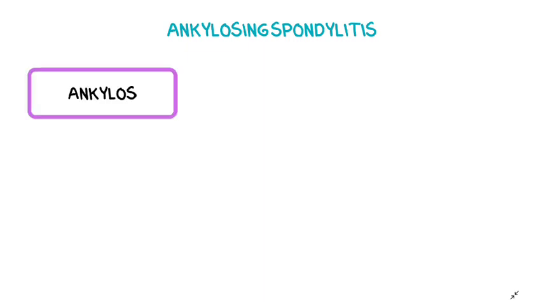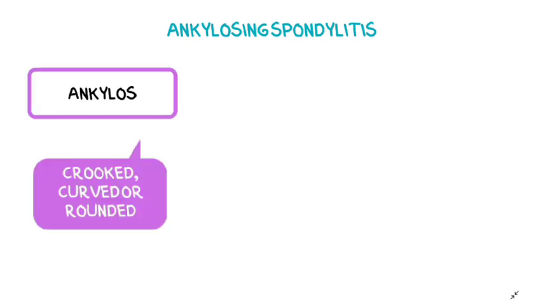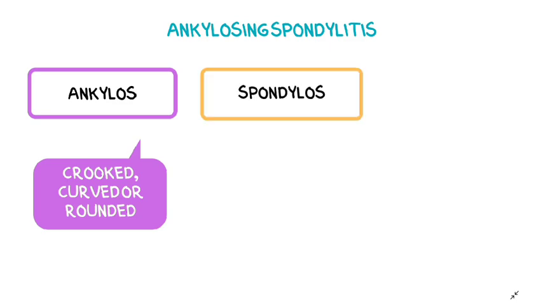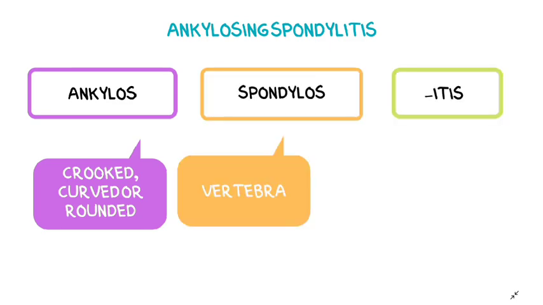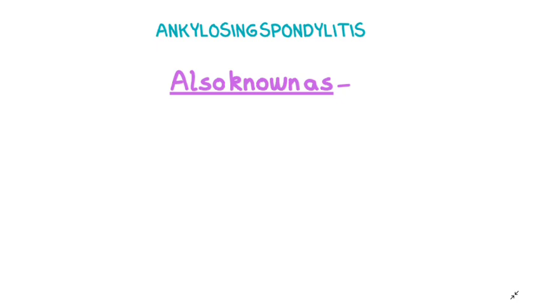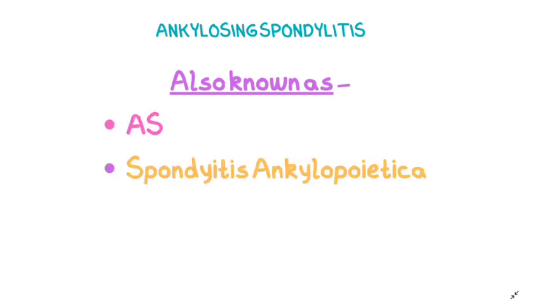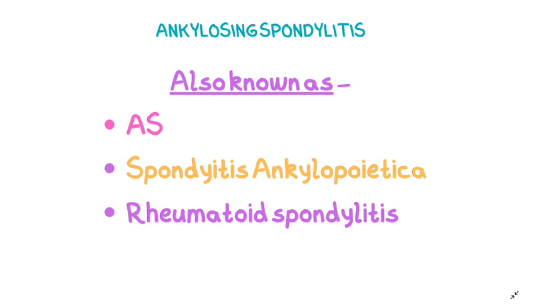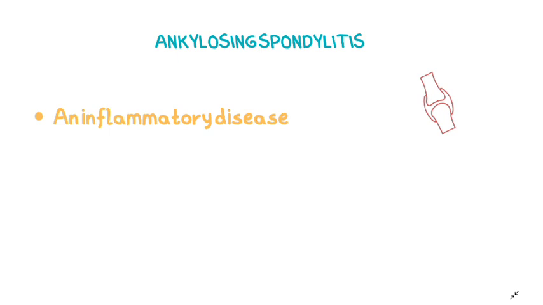Ankylosing spondylitis. It is derived from the word ankylos, which means crooked, curved or rounded, spondylos, which means vertebra, and itis, that is inflammation. So basically it is a chronic inflammatory disease that affects the vertebra. It is also known as AS, spondylitis ankylopoetica, rheumatoid spondylitis, and Marie-Strümpell disease. It is an inflammatory disease.